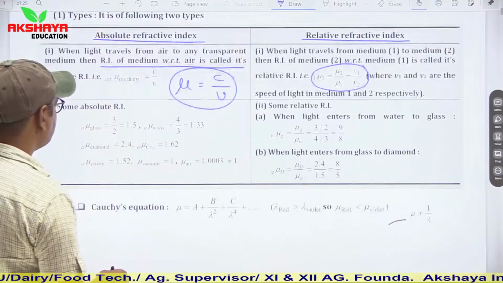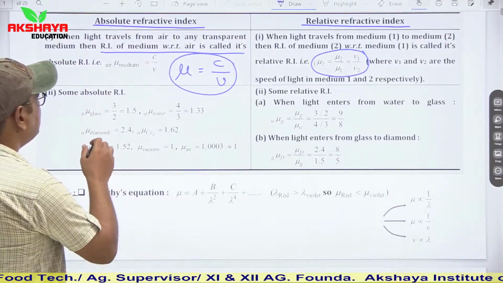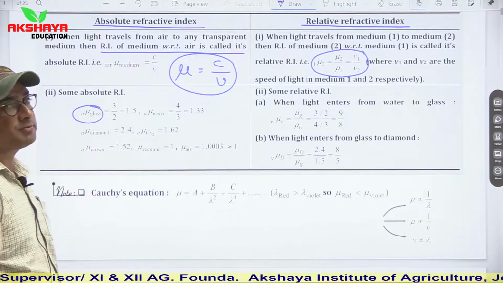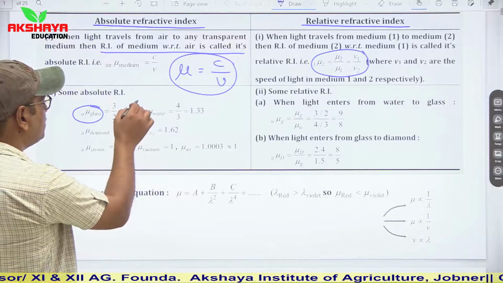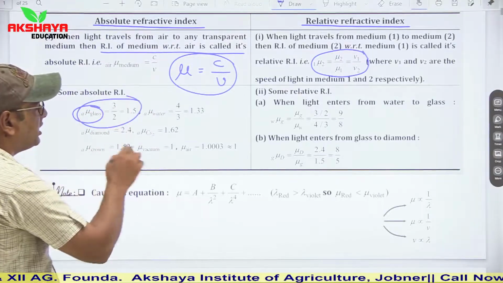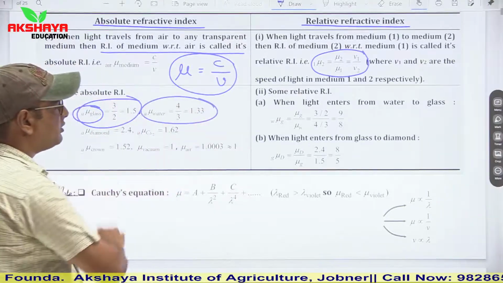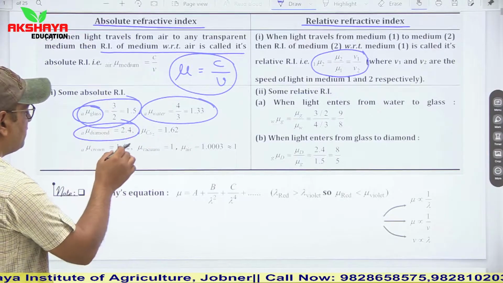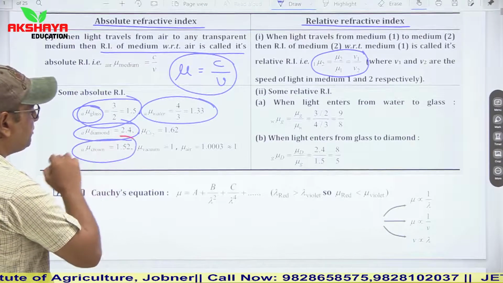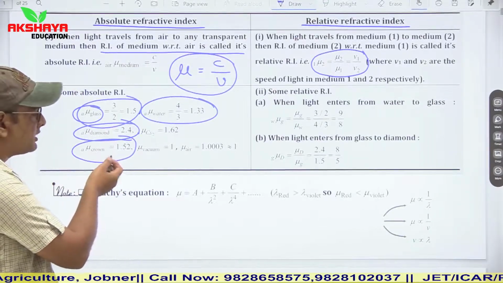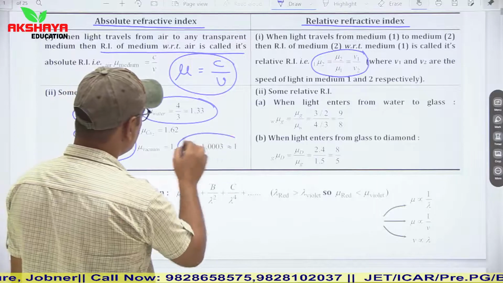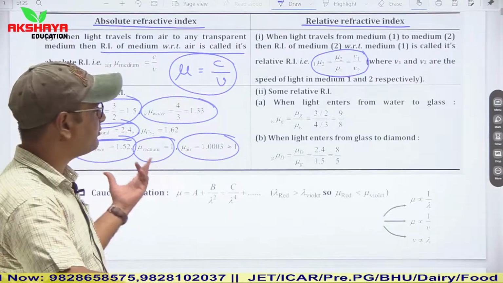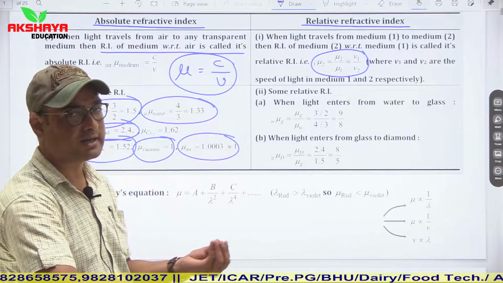If you talk about some absolute refractive indexes: the refractive index of glass with respect to air is 3/2, or 1.5. For water it is 1.33 or 4/3. For diamond it is 2.4. For crown glass it is 1.52. For air it is almost equal to 1, and for vacuum also it is almost equal to 1. So you generally have to keep in mind water, glass, and air and vacuum.